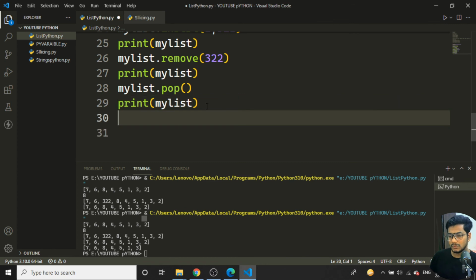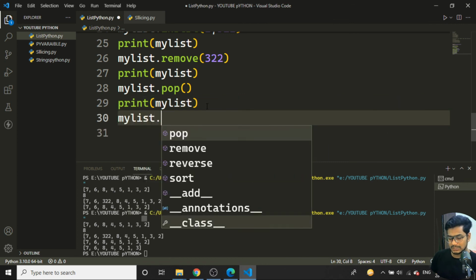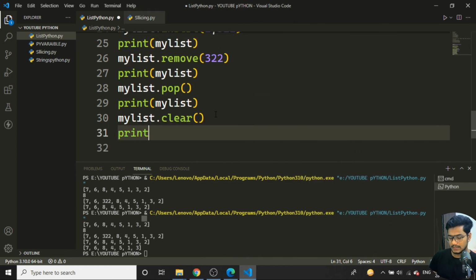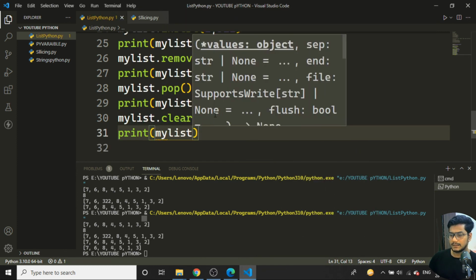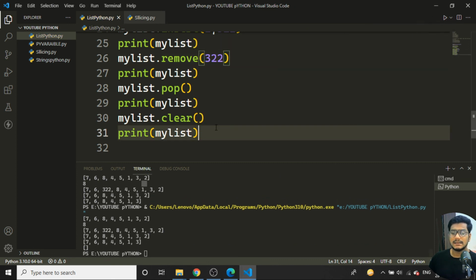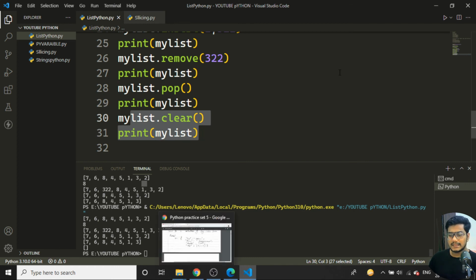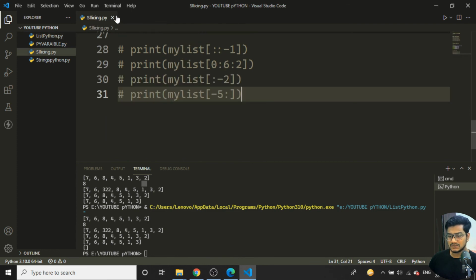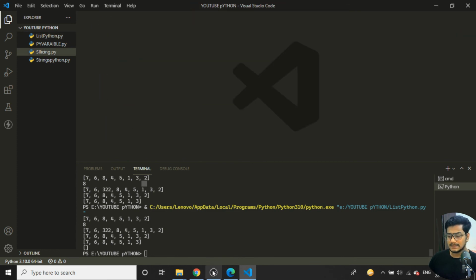Then I want to clear the complete list. I'll use my list dot clear function. If I use it, print my list, save and run the program, you can see the complete list has been cleared. That means the entire list has been removed. Like this, we can work with lists as well as strings, and we have seen the slicing concept.